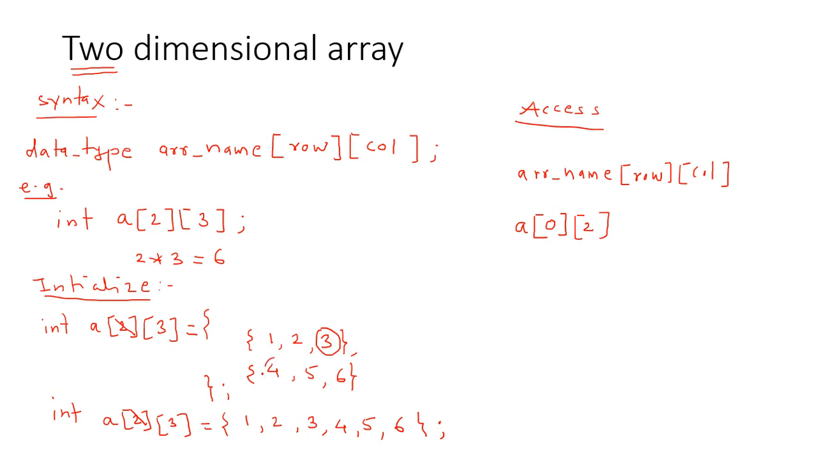If I want to access this 4, then 4 will be accessed as A. This is row 0. This is row 1. So I need to write the row index as 1. And column, this is the 0th column, so I need to write 0. A of 1, 0. So this 4 will be accessed. So my dear students, I hope it is clearly understood what a two-dimensional array is.